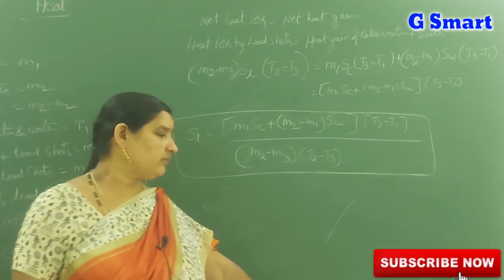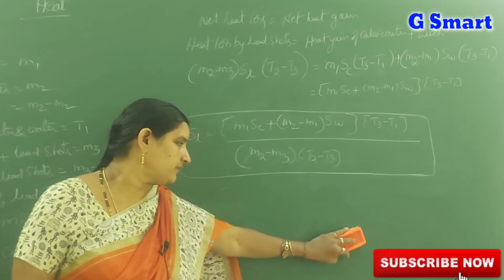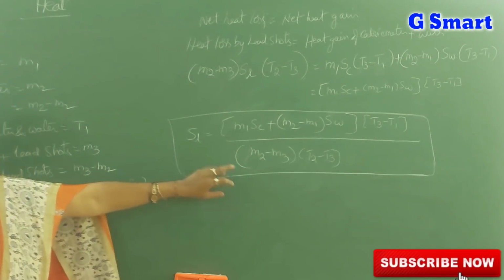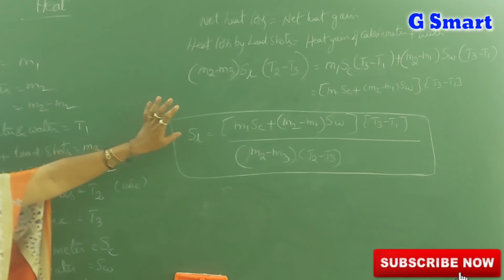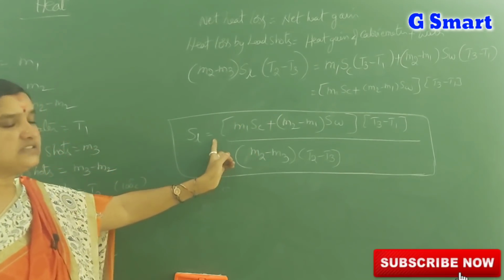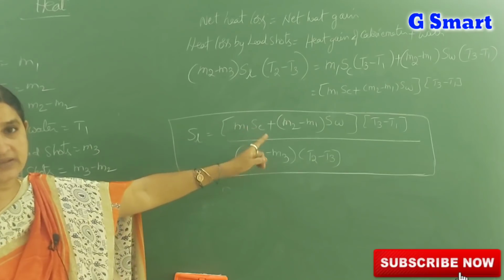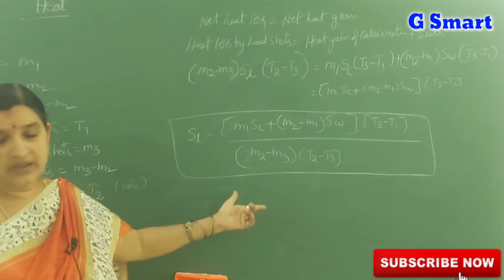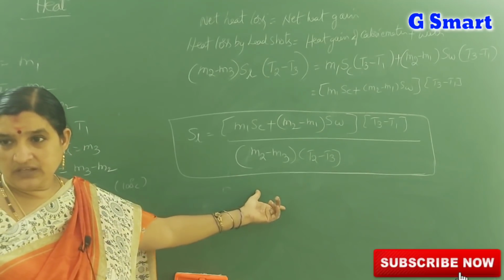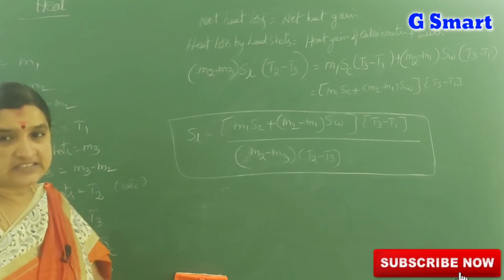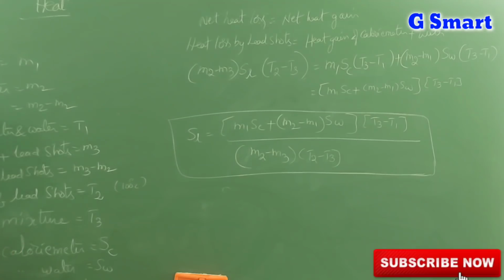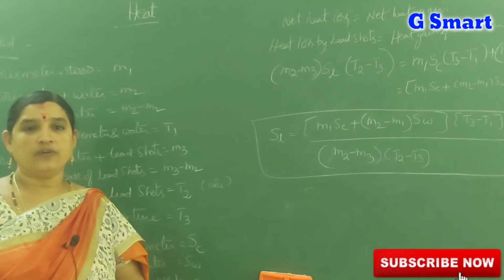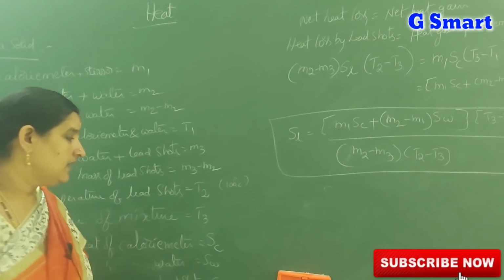This formula is very important to do the problems. To solve the problems it is very important. You have to learn the formula by heart. You should keep it in your mind. SL is equal to (M1SC plus (M2 minus M1) SW) whole into (T3 minus T1), by (M2 minus M3) into (T2 minus T3). This is about how to measure the specific heat of a solid.